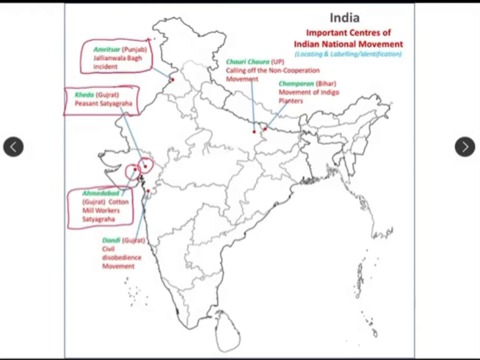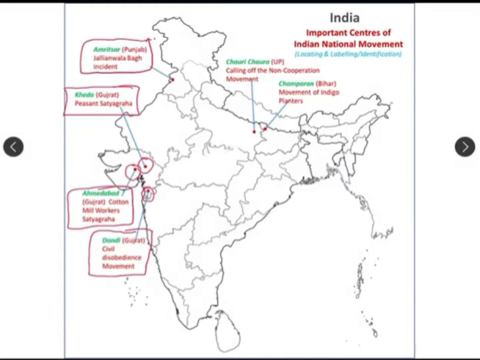Again we have a very important topic, which was the civil disobedience movement. Basically it was the beginning of the civil disobedience movement, and it is related to the salt satyagraha. You all know that Gandhiji started the salt satyagraha movement and ultimately reached Dandi, the coastal area of Gujarat, right?